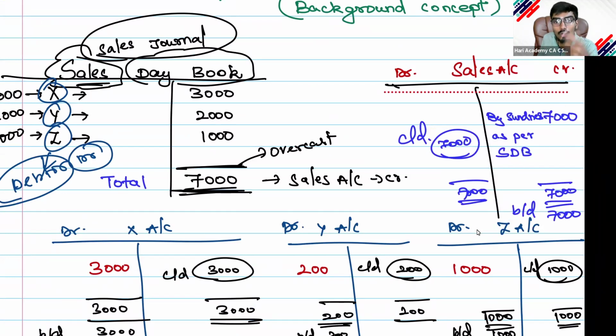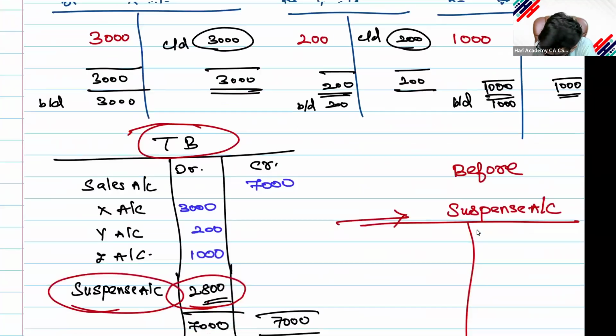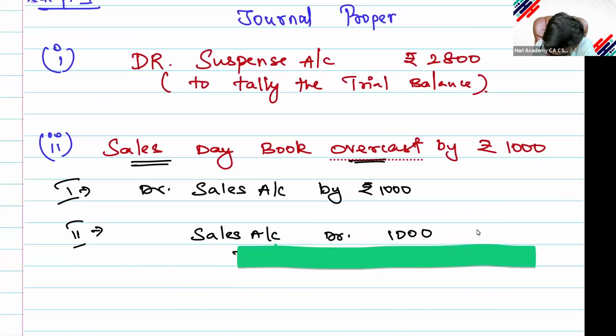For the time being, I will write the 1,000 posting over here. Then automatically my balance of 7,000 will become 6,000. My brought down balance will become 6,000.